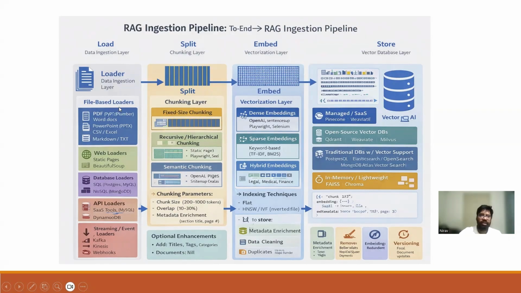Like for loaders, there is a file-based loader, a database loader, an API loader, there are different kinds of things. You have chunking strategies. If you see, there's fixed-size chunking, semantic chunking. There are more things, only a few of which you can see here on these slides. There are many more. You need to explore those concepts, right? There are different kinds of embeddings. There are different kinds of vector databases. So these things need to be explored, and as per your use case you have to decide.